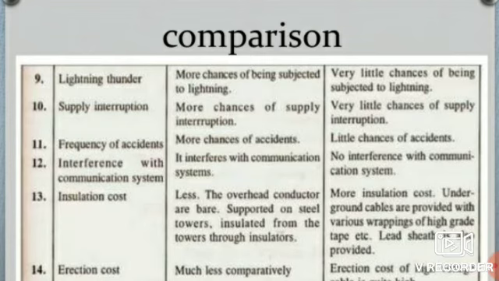Then interference with communication system. Overhead system interferes with communication system, but in underground system there is no interference. Then insulation cost. The insulation cost is very less for the overhead system because the overhead conductors are bare, supported on steel towers and insulated from the towers through insulators. But in underground system, more insulation cost is needed, and the underground cables are provided with various wrappings of high grade tape, and a lead sheath is also provided. Then regarding erection cost, the overhead system is much less compared to the underground system, where the erection cost is very high.